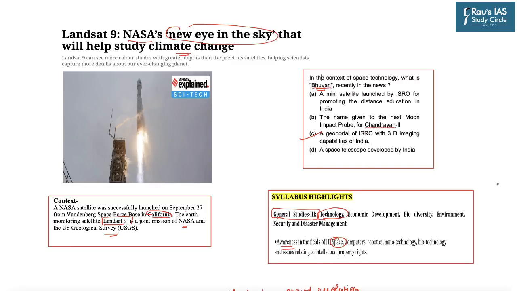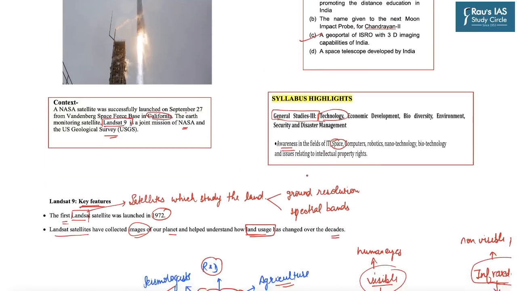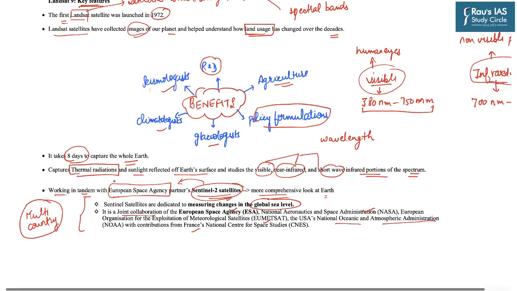So summing up this entire topic, we learned about the context, that is, why this topic is in news. We also understood its syllabus highlights, and then we had a brief look at the key features: that the first Landsat satellite was launched in 1972 and their prime objective is to understand how the land use is changing. There are certain specialized benefits of Landsat satellites also, and they take 8 days to capture the whole Earth. And how do they work? How do they measure the changes in land use?